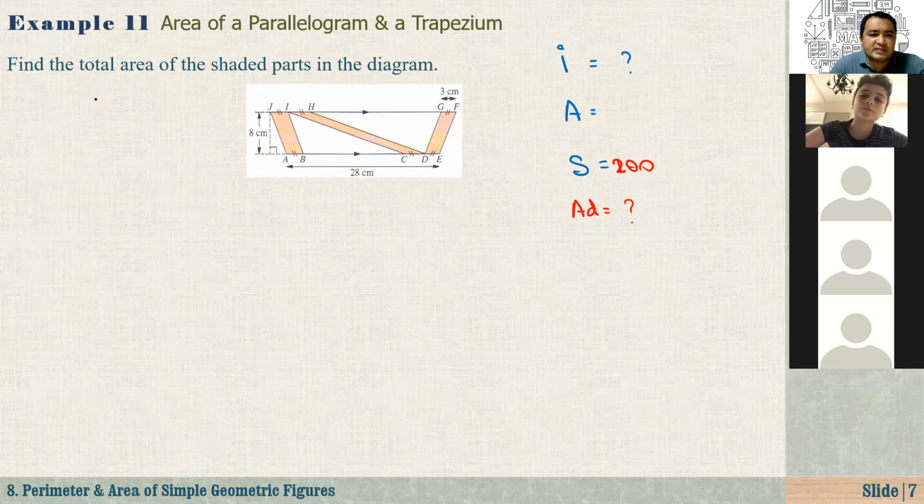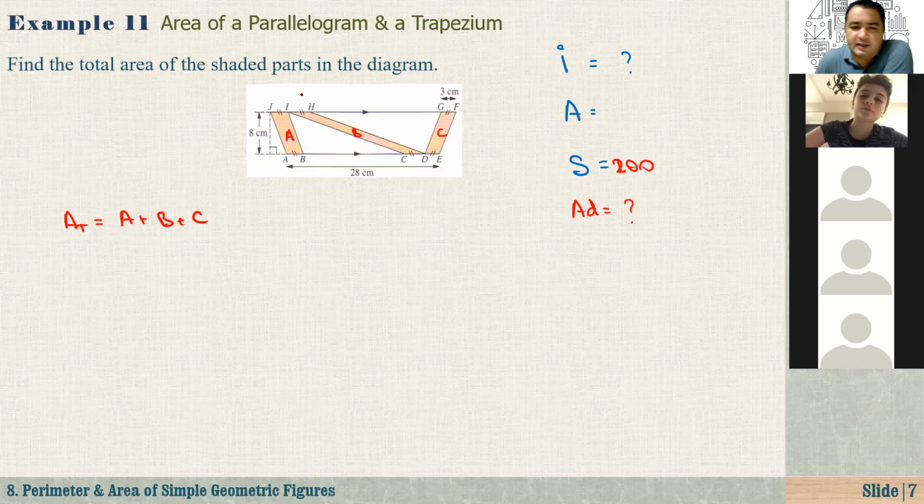Okay. Guys, let's do this. It says find the total area of the shaded region, right? How many regions do we have here? 3. This one is 1. This one is 2. This one is 3. Okay. So that we need to find the total area. What is the total area? A plus B plus C.